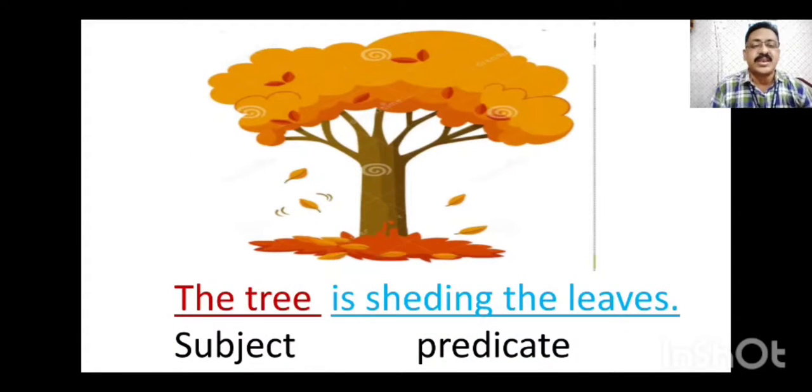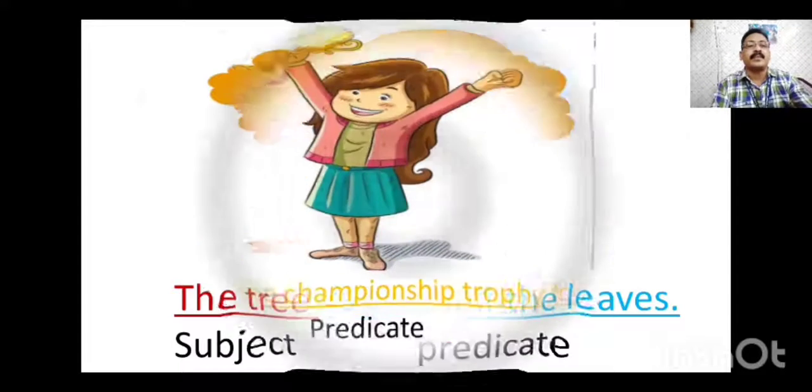Now we'll see the sentences. The tree is shedding the leaves. The tree is the subject. Is shedding the leaves is the predicate. Here also you can see is shedding is the verb, so from the verb we will start the predicate. The tree is the subject and is shedding the leaves is the predicate.